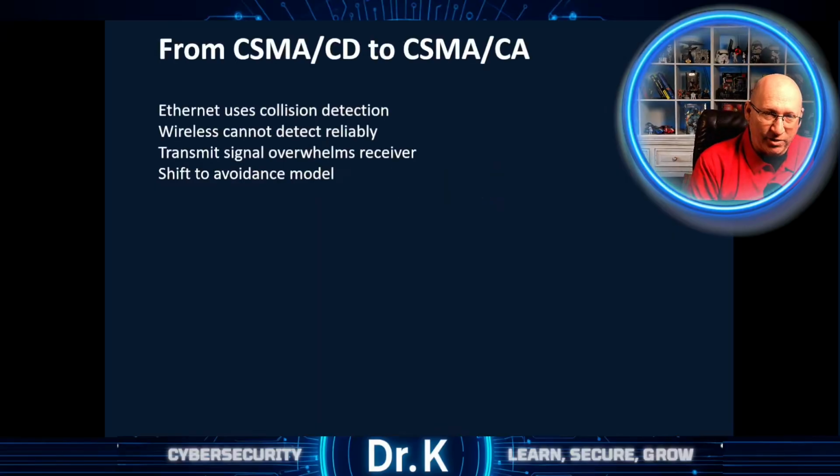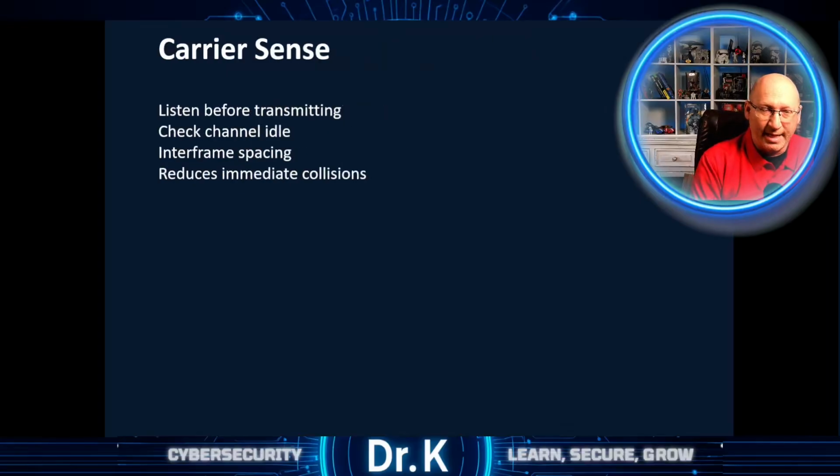If you remember, Ethernet uses CSMA/CD, carrier sense multiple access with collision detection. It's a bit of a mouthful. Devices listen before transmitting, and they detect collisions during that transmission period. Wireless networks, on the other hand, cannot do this reliably because the transmitting signal overwhelms the receiver circuitry. A Wi-Fi device cannot hear another transmission clearly while it's sending its own. This limitation forces a different strategy. Instead of detecting collisions, Wi-Fi tries to prevent them in the first place.